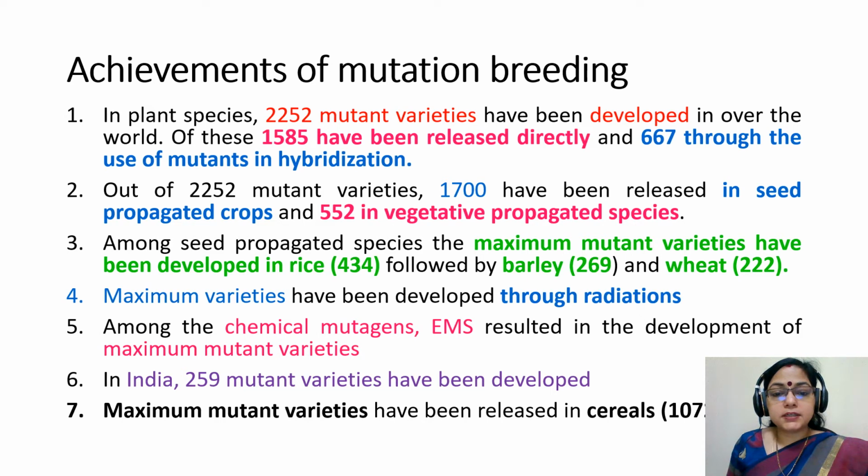Among seed propagated species, the maximum mutant varieties have been developed in rice, that is 434, followed by barley, that is 269, and wheat, that is 222. Maximum varieties have been developed through radiation. Among the chemical mutagens, EMS resulted in the development of maximum mutant varieties. In India, 259 mutant varieties have been developed. Maximum mutant varieties have been released in cereals, that is 1072.